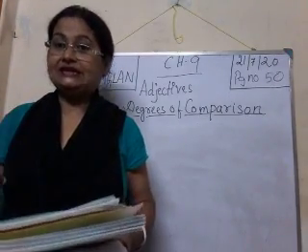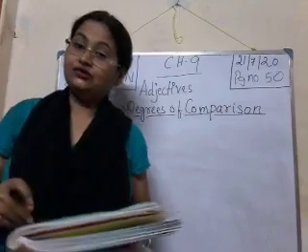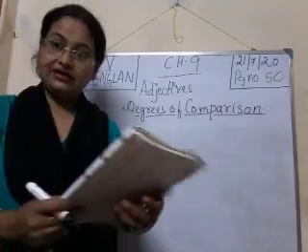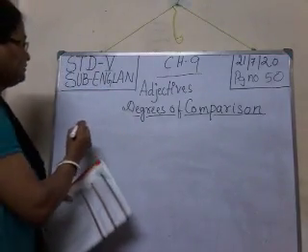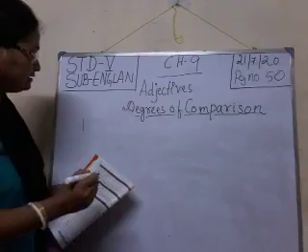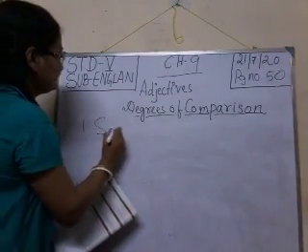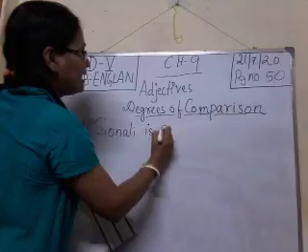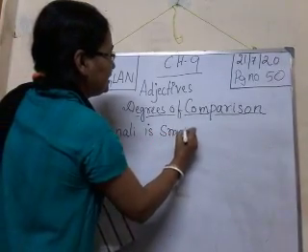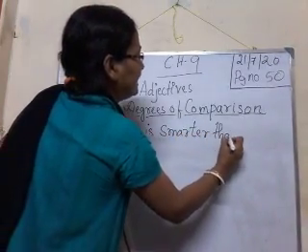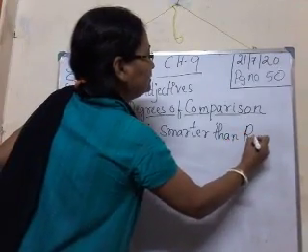Now I'm writing 2 sentences on the board. You go through the sentences, and the sentences are also given in the book. You can read out loudly, with me you can read out. See, number 1. Sonali is smarter than Rupali. S-M-A-R-T-E-R. Smarter than Rupali.